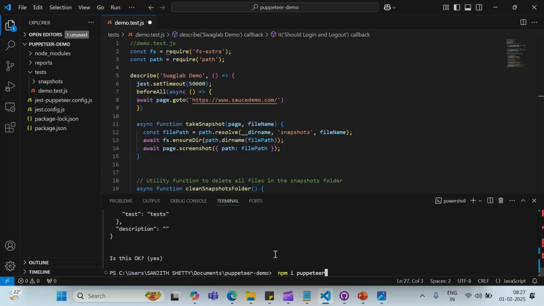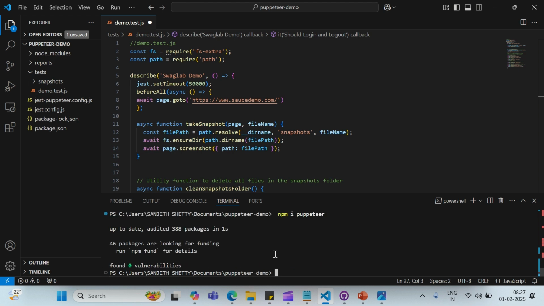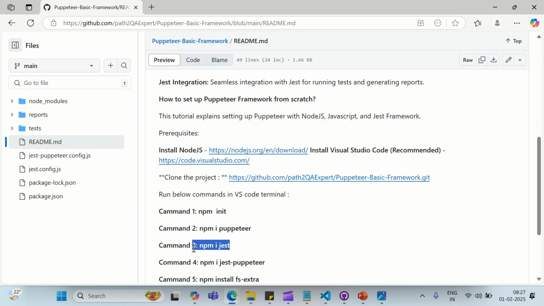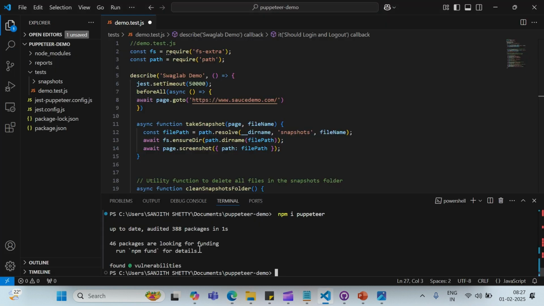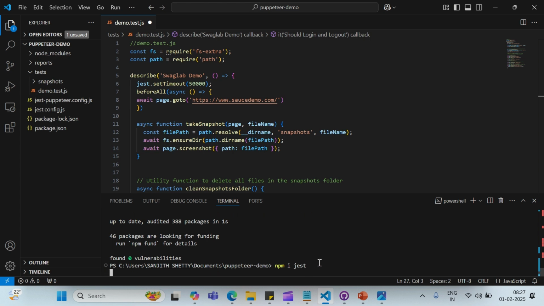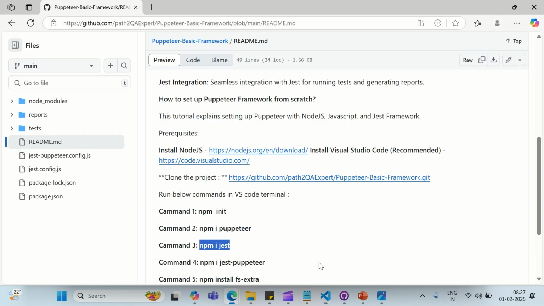Run npm i puppeteer to install Puppeteer for browser automation. Run npm i jest to install Jest for running tests. Run npm i jest-puppeteer to integrate Puppeteer with Jest for testing.